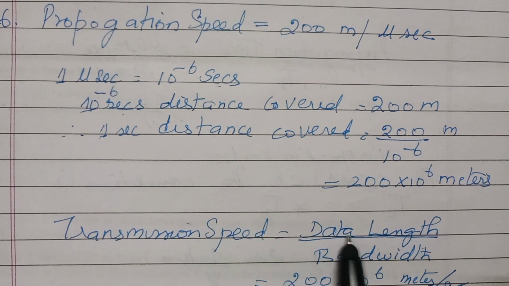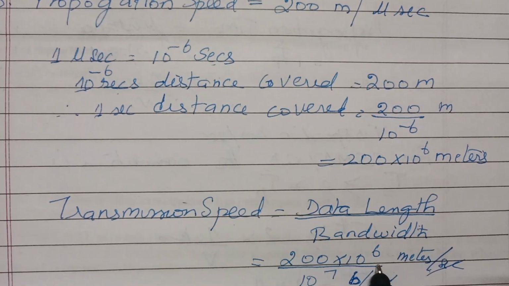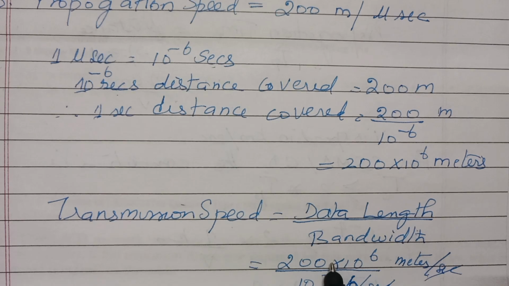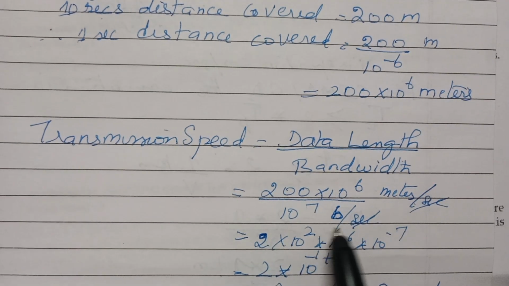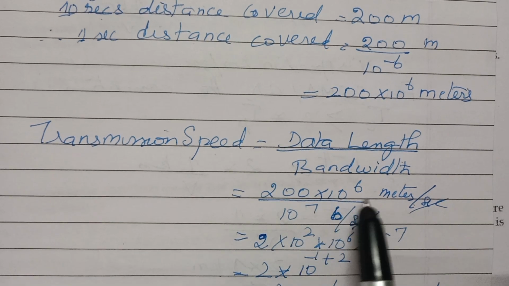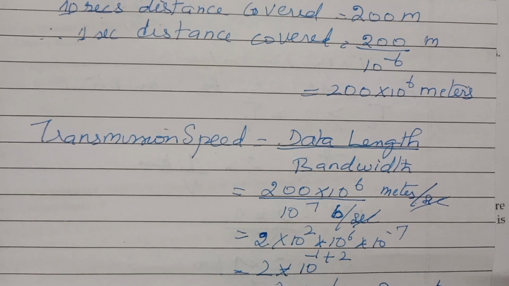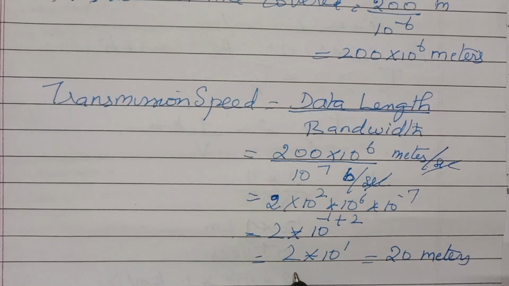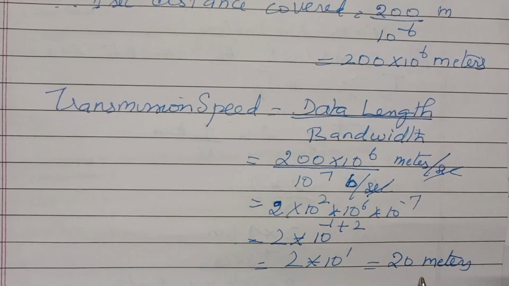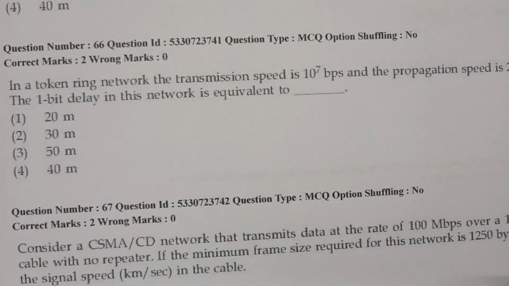So what is the transmission speed? The formula is data length by bandwidth. The data length is 200 into 10 power 6 meters and the bandwidth, the transmission speed, is 10 power 7 bits per second. So you divide 200 into 10 power 6 by 10 power 7. You will get the value 2 into 10 power 1, that is 20 meters. So option number 1 is the correct answer.